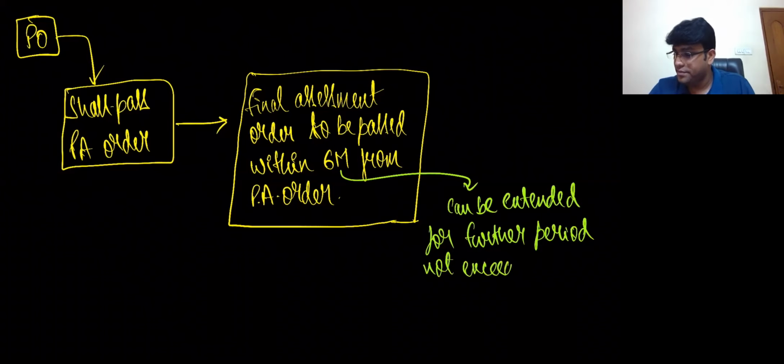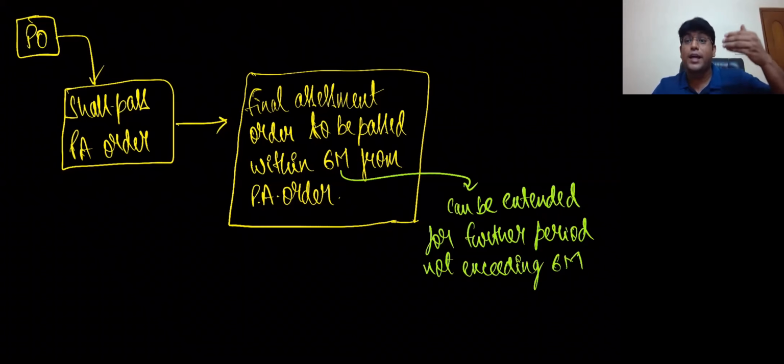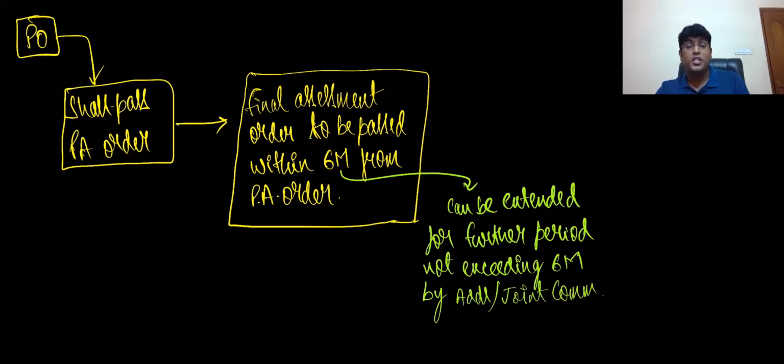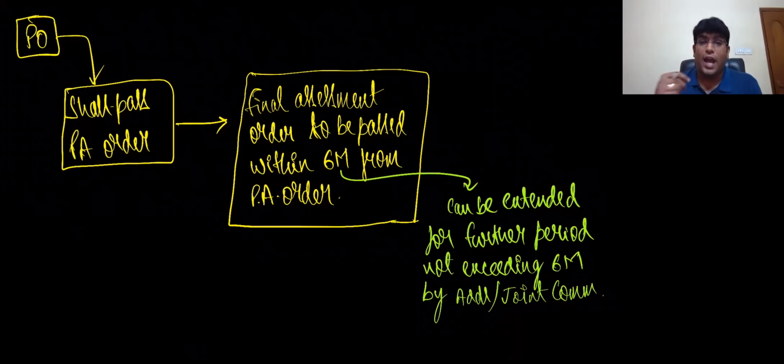Can be extended for a further period, not exceeding 6 months, by the additional or joint commissioner. That means what? The original time limit is 6 months. That means the proper officer should pass the final assessment order within 6 months, but this period of 6 months may be further extended for another maximum 6 months by the additional or joint commissioner.